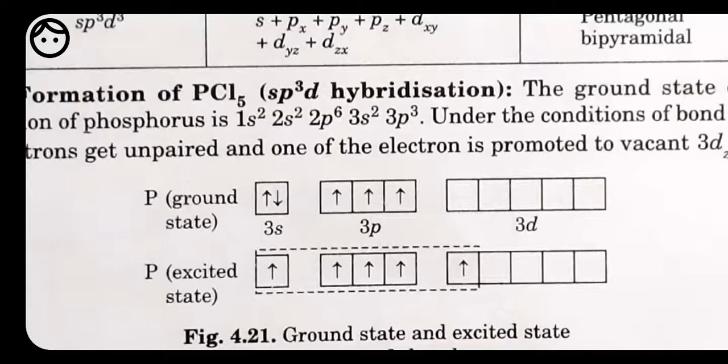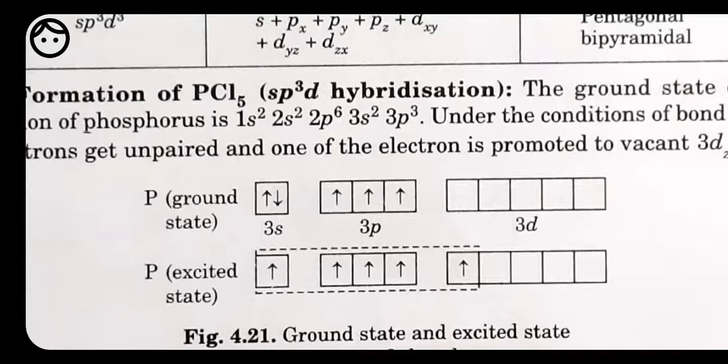But in the excited state, what will happen? In the excited state, one electron is going to get more energy and it will jump from its orbital to another orbital. It means the electron from the s is going to jump to the d orbital. Okay, because they belong to the same shell, they will have nearly the same energy, only a little difference in energy is there. So 3s has the ability to jump to 3d because they belong to the same shell. So here all these are having half filled orbitals. Okay, so because of the presence of half filled orbitals, they all are involved in the hybridization.